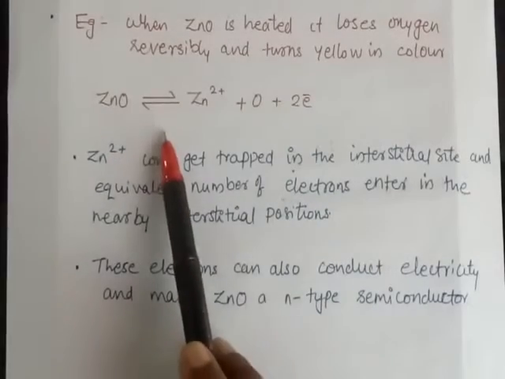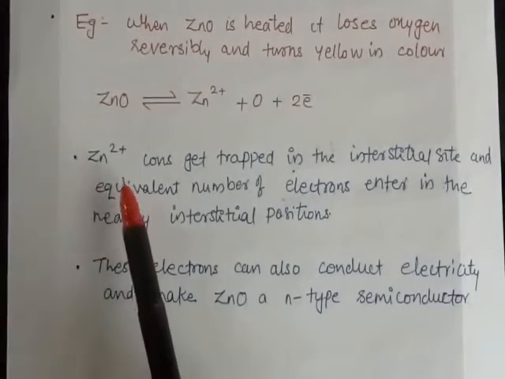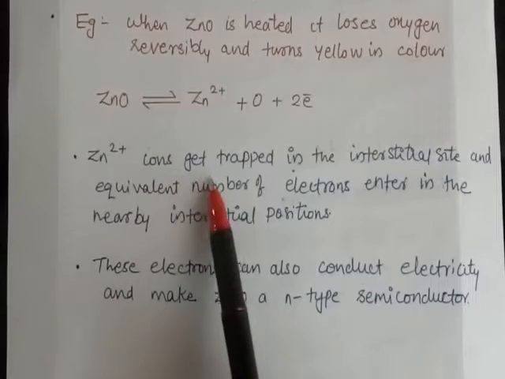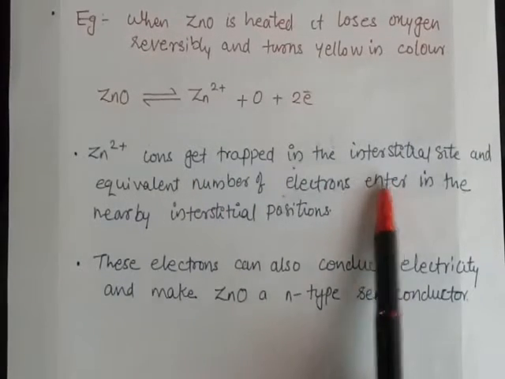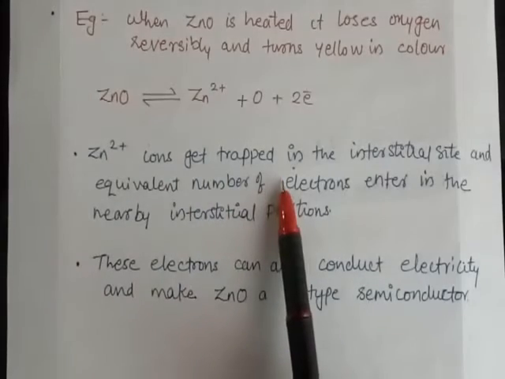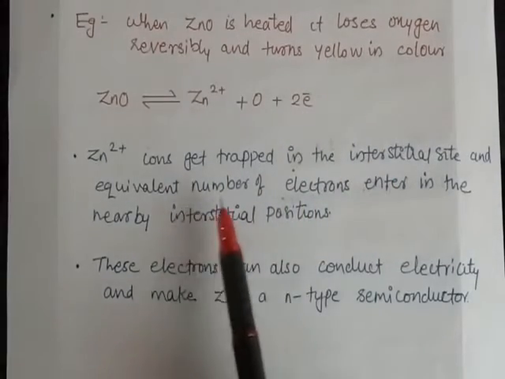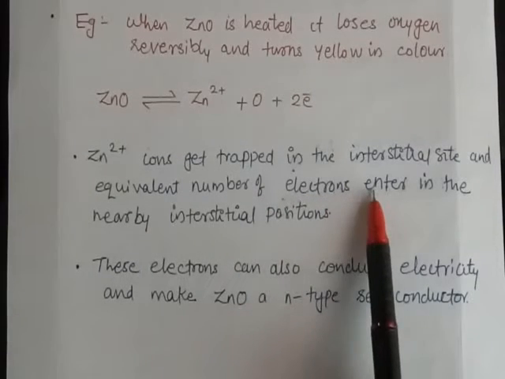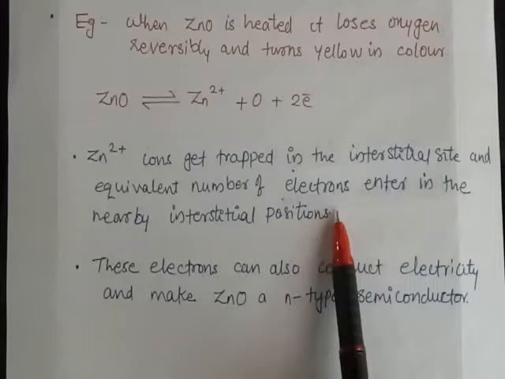So we already discussed this reaction. Consider the crystal lattice of ZnO. Then the Zn2+ ions get trapped in the interstitial site. We already discussed that the Zn2+ ions will be located in the interstitial site and the equivalent number of electrons will also occupy the interstitial positions.